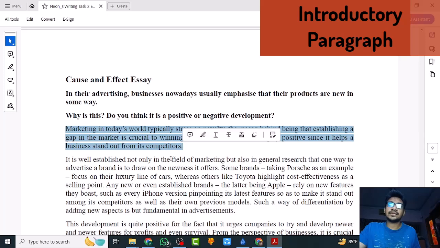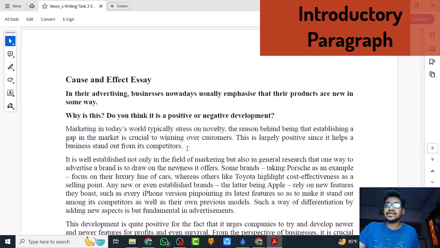My introductory paragraph is only about maybe 35 to 40 words. So only two sentences. In the first sentence, not only did I paraphrase the background information, but I also gave the reason. See, the reason behind being that establishing a gap in the market is crucial to winning over customers. This is the why. I only wrote one reason.